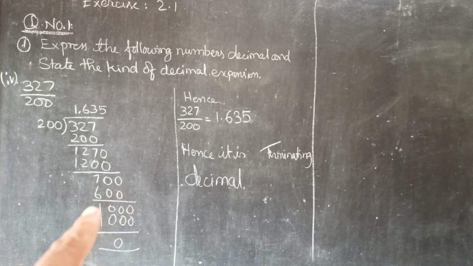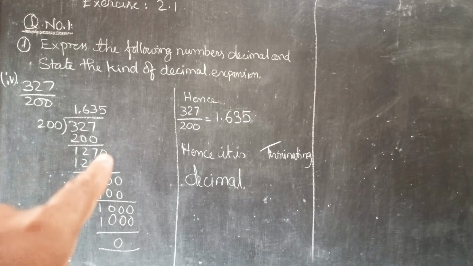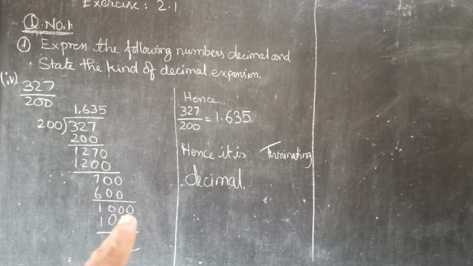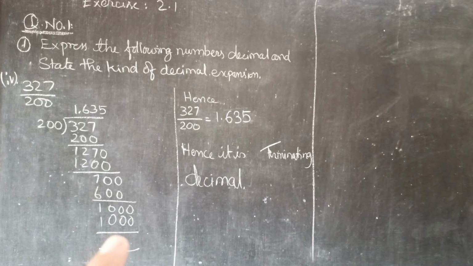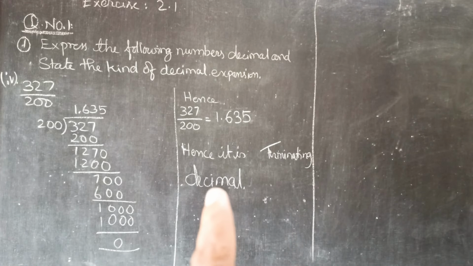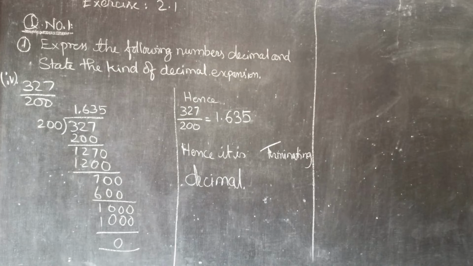We keep a 0. 600, 3 times 200, 100 remainder, we keep a 0. In 1000, 5 times 200. Hence we get 1.635. Because the remainder is 0, the decimal has ended, hence we state this decimal as terminating. The remainder should be 0, it terminates.